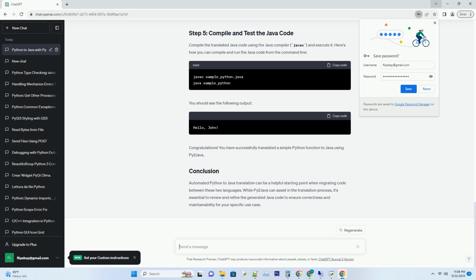Congratulations! You have successfully translated a simple Python function to Java using py2java. Automated Python to Java translation can be a helpful starting point when migrating code between these two languages. While py2java can assist in the translation process, it's essential to review and refine the generated Java code to ensure correctness and maintainability for your specific use case.